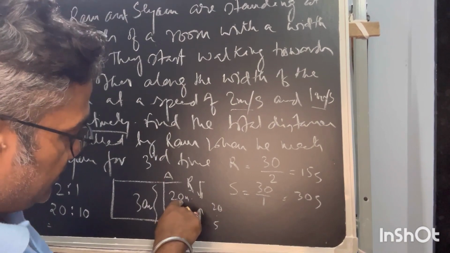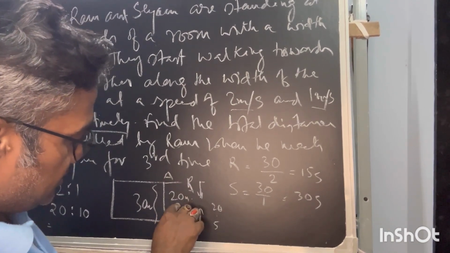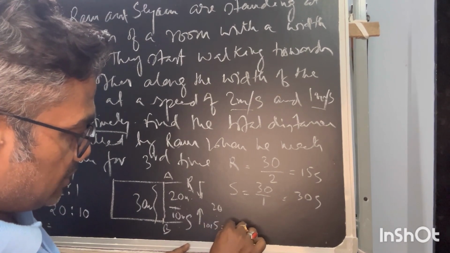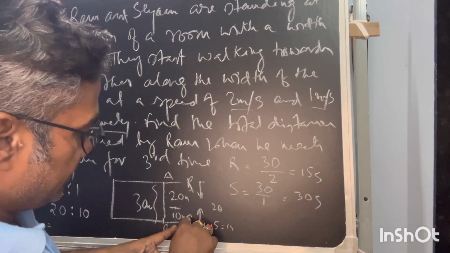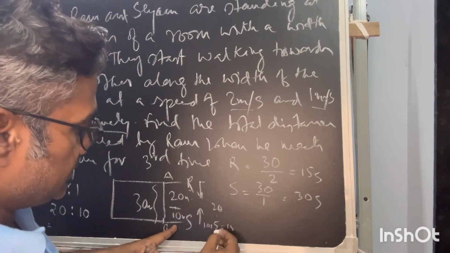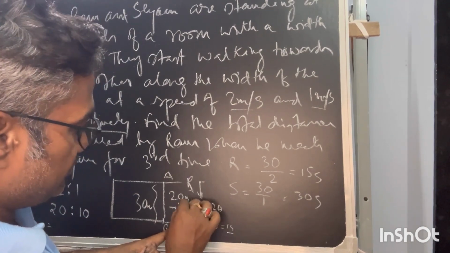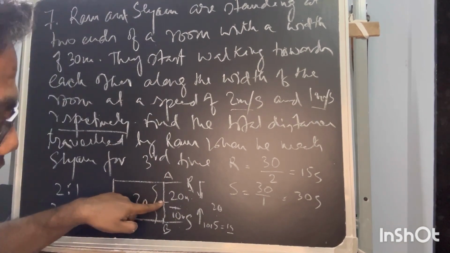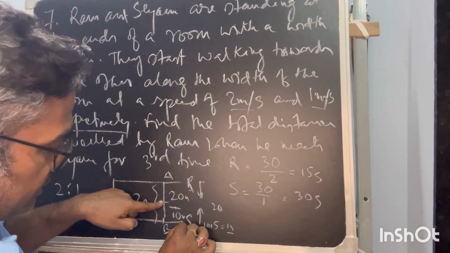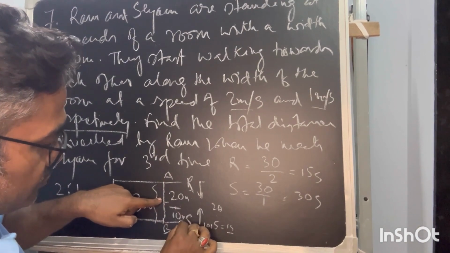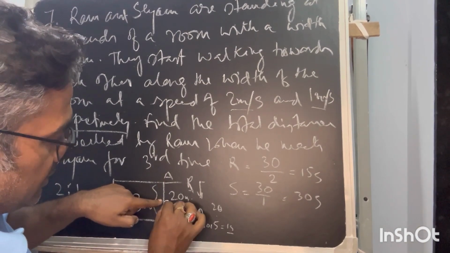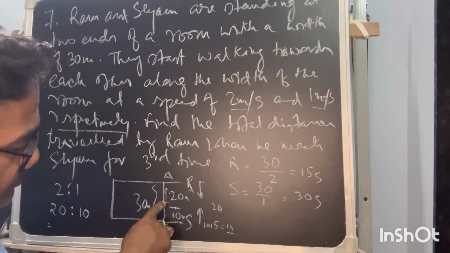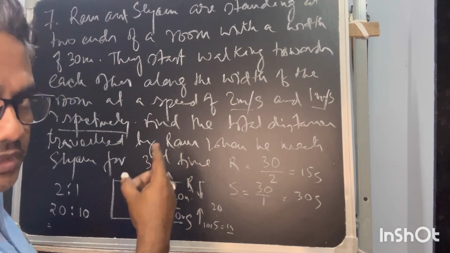So the total time he is taking: 20 meters means 10 seconds, plus 5 seconds, so 15 seconds is coming. By that time, how much will Sam move? In 15 seconds he will only move 15 meters, meaning half. Okay, so by that time Ram has reached here, and Sam has moved half. So there is no chance of meeting here, so he will move further.